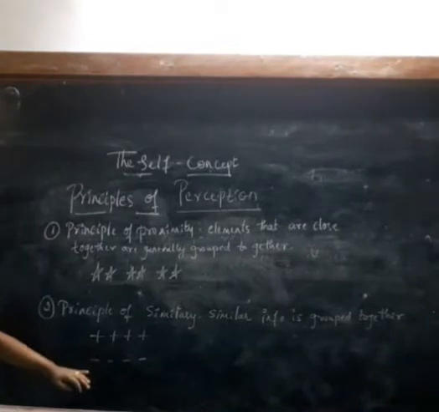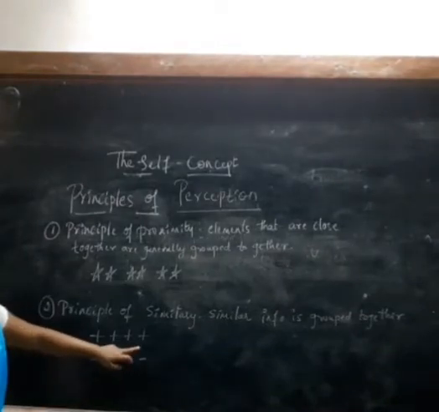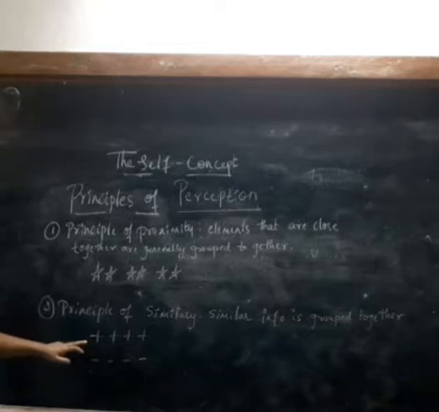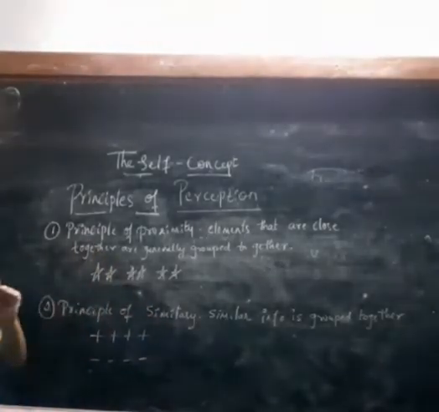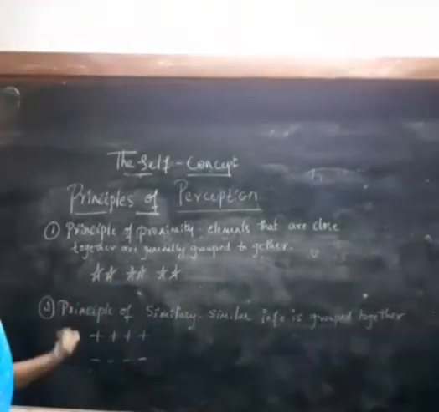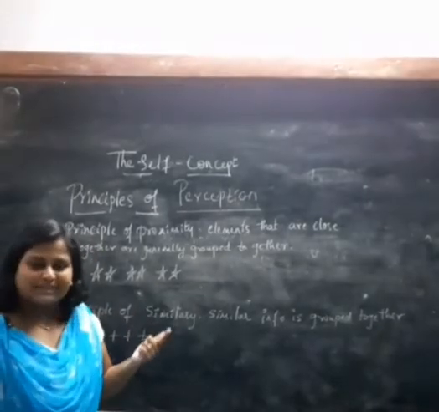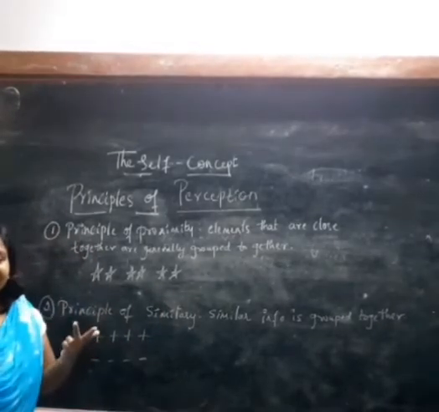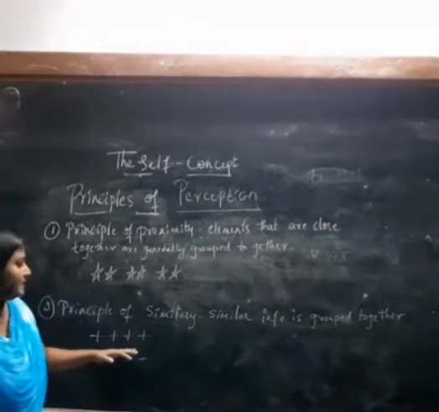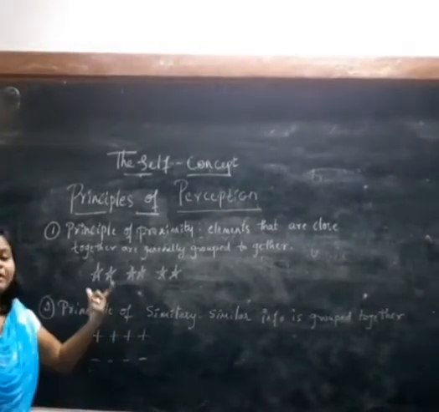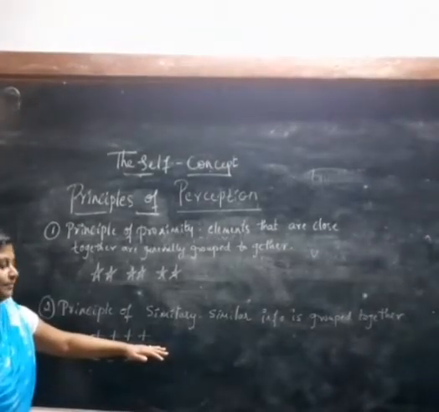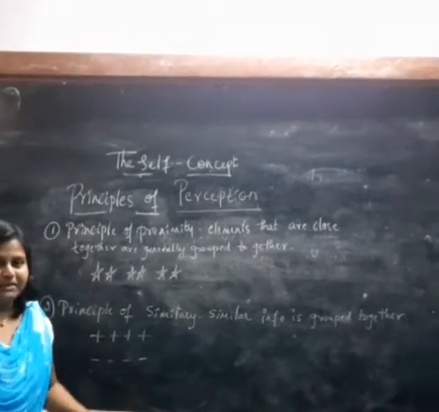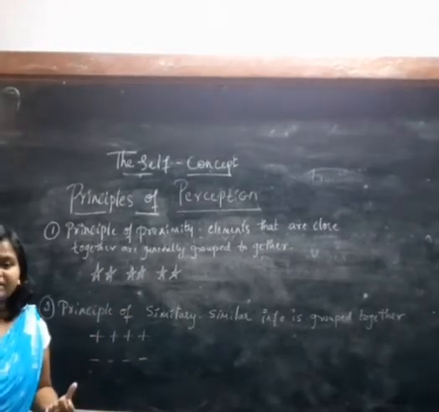Can you see these plus and minus signs? Whatever object has this kind of image is categorized as plus. The symbol marked on an ambulance is also a plus. The symbol used in Star Plus is also a plus. The symbol used in addition is also a plus. So wherever we see a plus sign, we categorize it as a plus sign because its appearance is in this way, right? So the objects which are the same in appearance are categorized as a group.